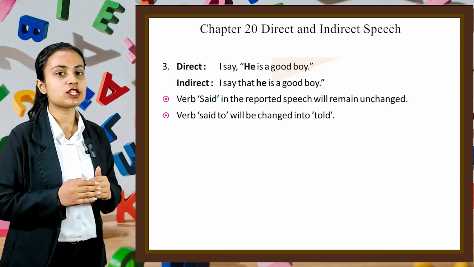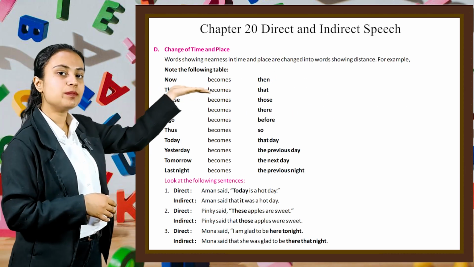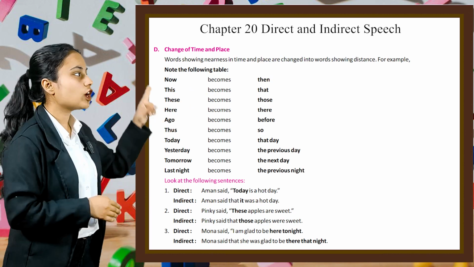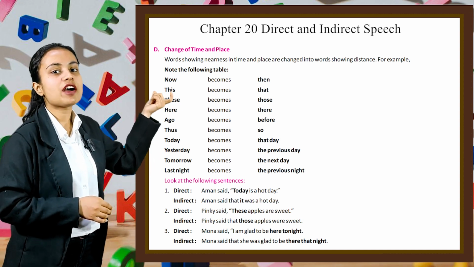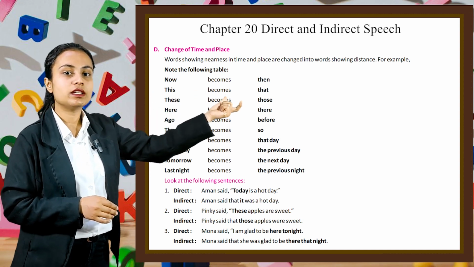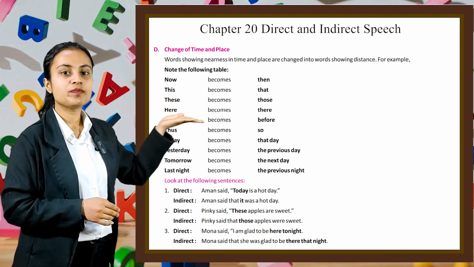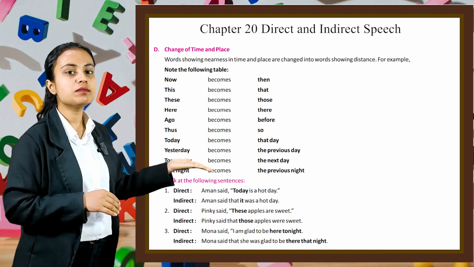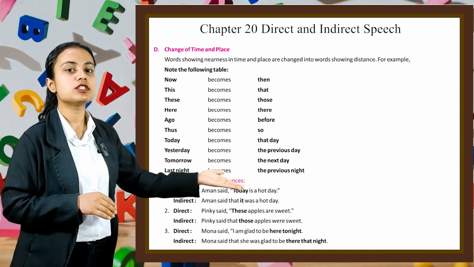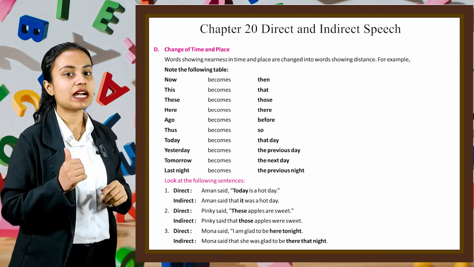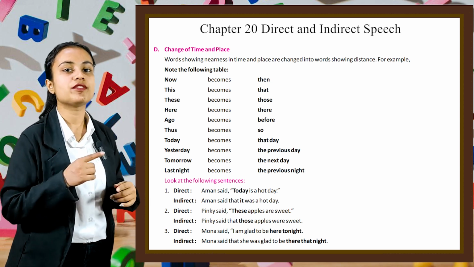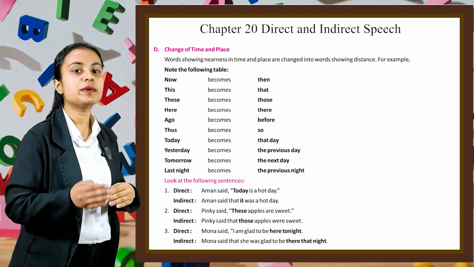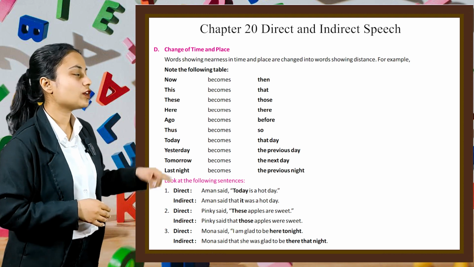Now let's move on to the next topic, which is change of time and place. Words showing distance. For example, note the following table. Here, if we have now, it will become then. This becomes that. These becomes those. Here becomes there. Ago becomes before. Thus becomes so. Today becomes that day. Yesterday becomes the previous day. Tomorrow becomes the next day. Last night becomes the previous night. Now look at the following sentences.